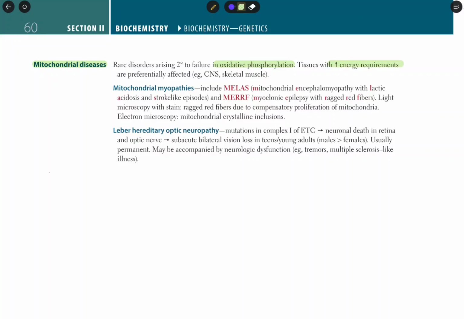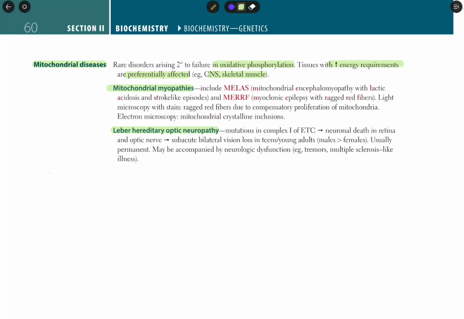In our body, some tissues require more energy, like the central nervous system, brain and spinal cord, and skeletal muscles. These are preferentially affected by mitochondrial diseases. There are two types of mitochondrial diseases: mitochondrial myopathies and Leber hereditary optic neuropathy.